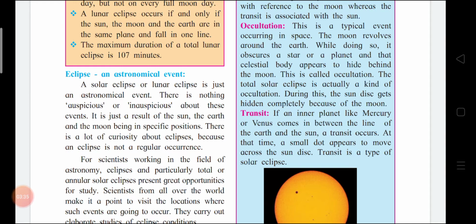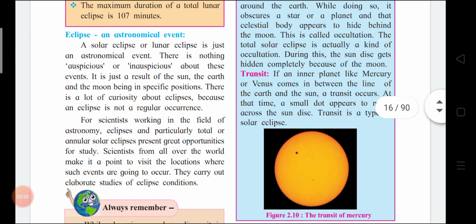That's why there is a lot of curiosity about eclipses. People are having a lot of curiosity because an eclipse is not a regular occurrence. That's why they are very much curious to see the eclipse. Got it, children? For scientists working in the field of astronomy, eclipses and particularly total and annular solar eclipses present great opportunities for study.